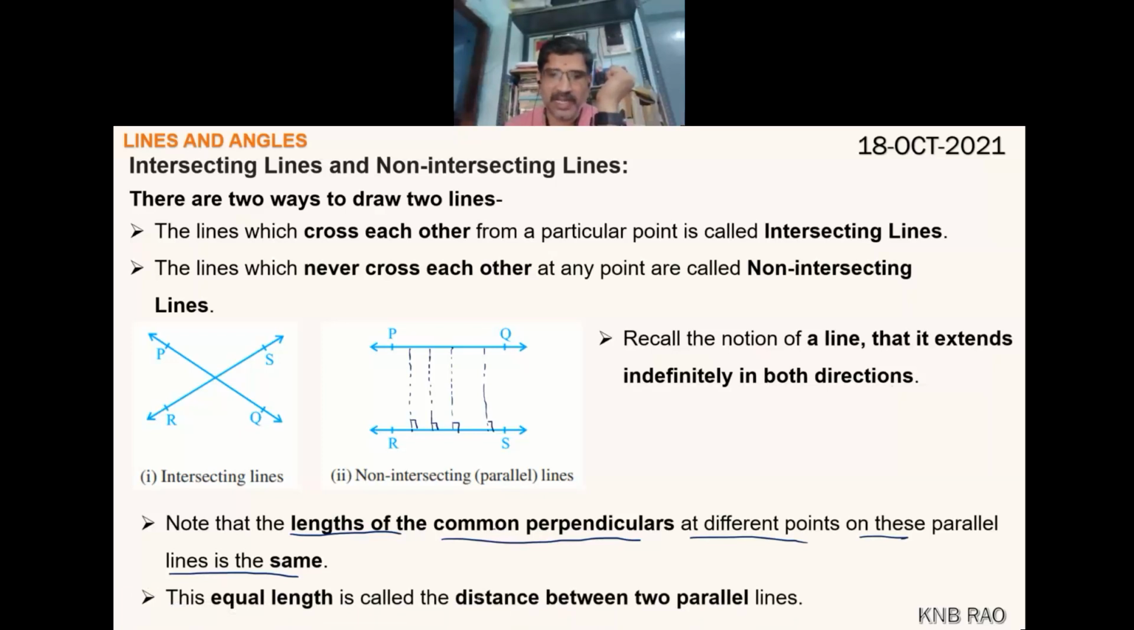The equal length is called the distance between two parallel lines.